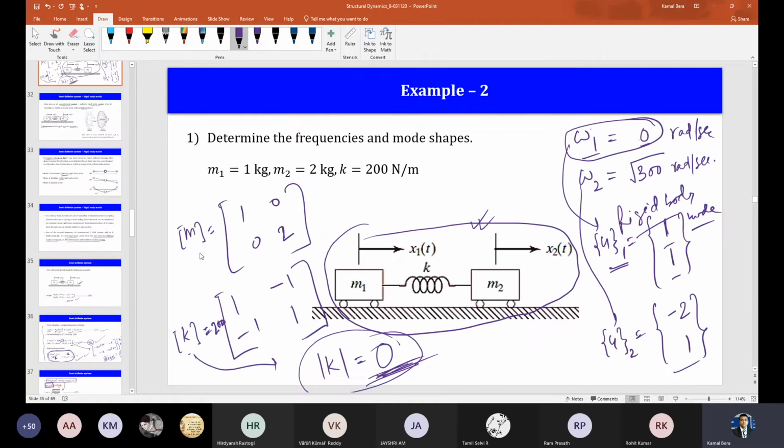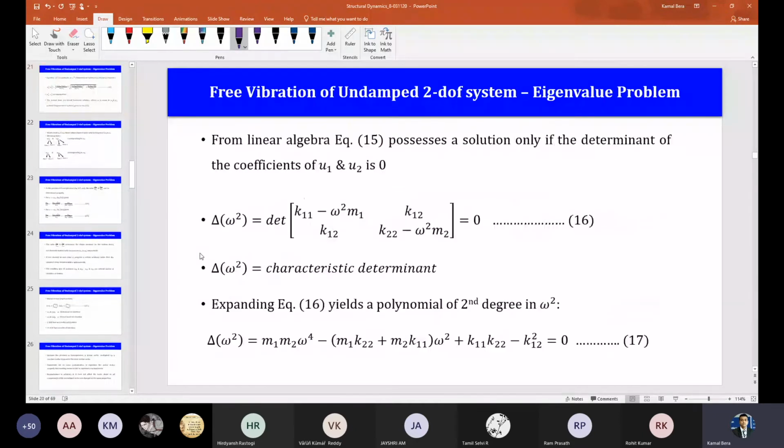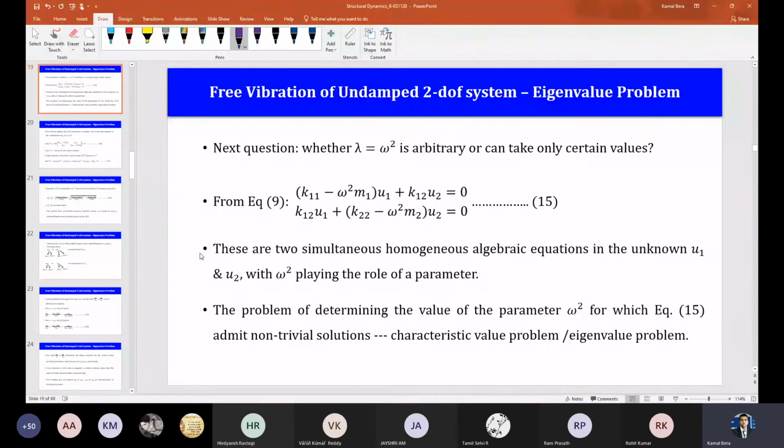So let me go back again to the eigenvalue problem. You understood, right?